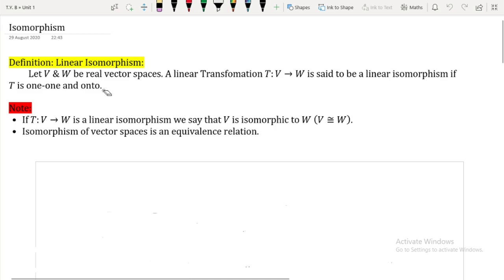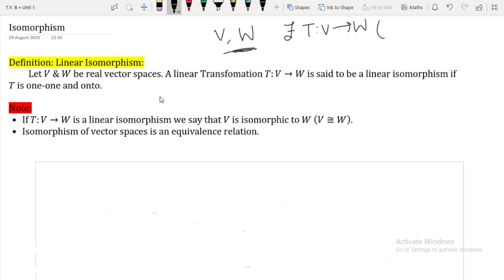Okay, so if I want to tell you this in other words, given two vector spaces V and W, these two vector spaces are said to be isomorphic if there exists a linear transformation T from V to W, which is one-one and onto both.